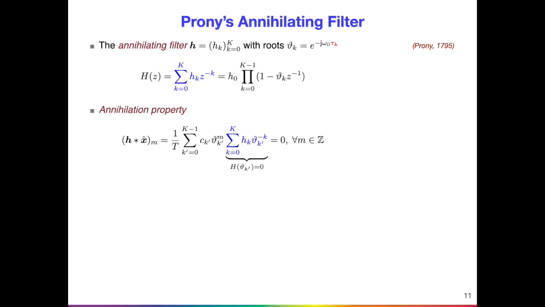Prony's method consists of an annihilating filter that has roots at e^(-j omega_0 tau_k), and it can be shown that the result of the convolution of the annihilating filter and the Fourier coefficients gives 0. In matrix form, the annihilating filter is a non-trivial solution to the equation Xh equals 0, where X is a convolution matrix constructed using the Fourier coefficients. Once the annihilating filter is found, the roots are in one-to-one correspondence with the shifts.